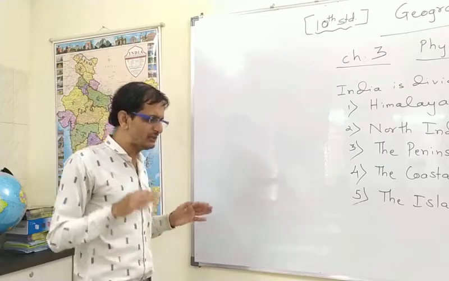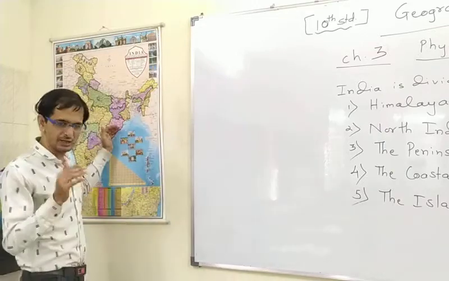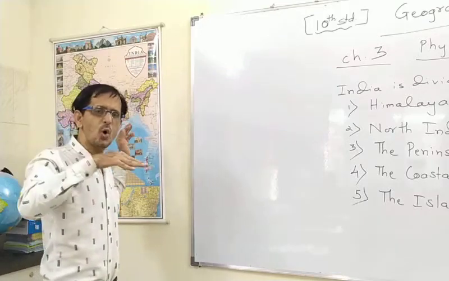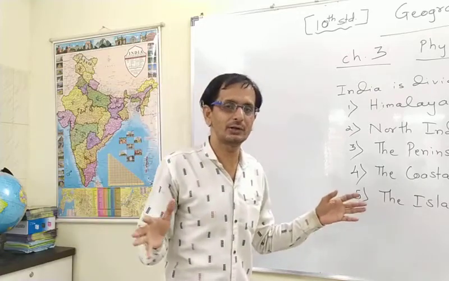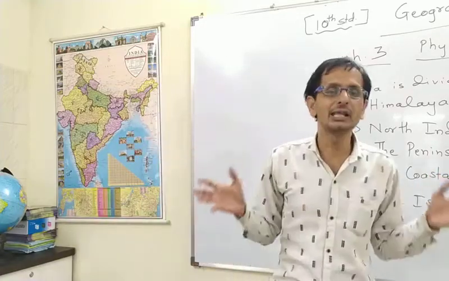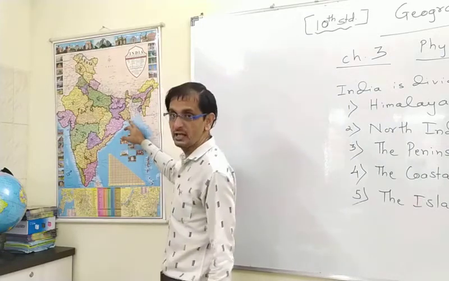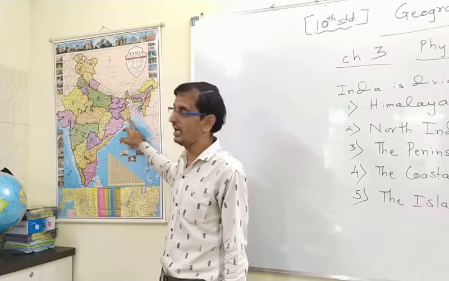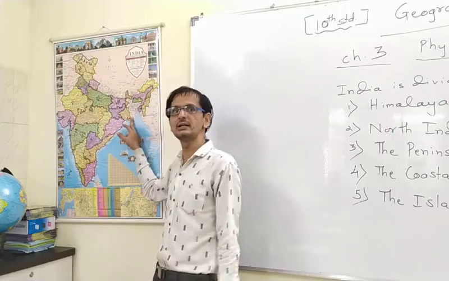Their current is also slow, and the slope is not steep, the slope is gentle, so obviously they are flowing at low velocity with low speed. They bring all the sediments with them and deposit them at the mouth here at West Bengal. That is why a delta region is formed in West Bengal, and in Bangladesh also, that is known as the Sundarban, a larger delta region.